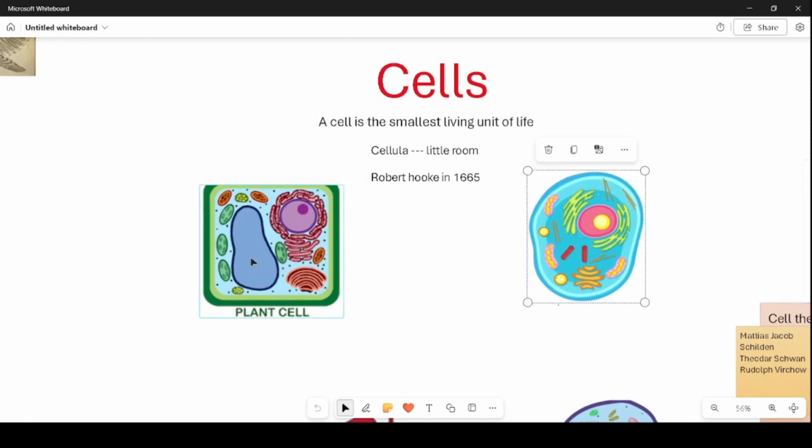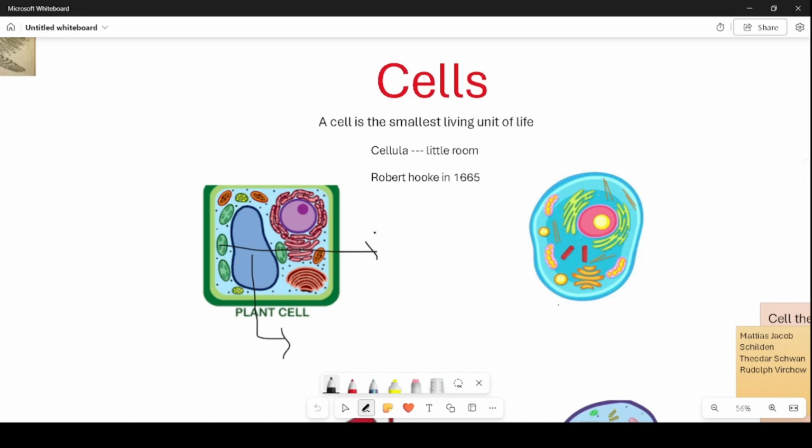A plant cell has a large vacuole. This is a vacuole, but as you see, there is no vacuole in an animal cell. And plant cells also have chloroplasts, but animal cells do not have chloroplasts. And the third difference is that plant cells have cell walls.